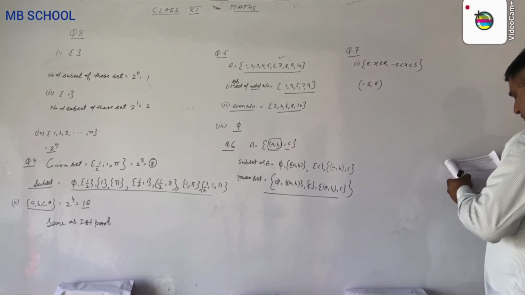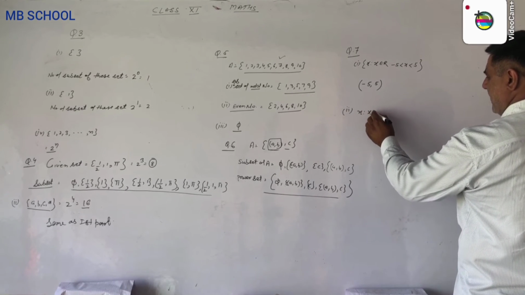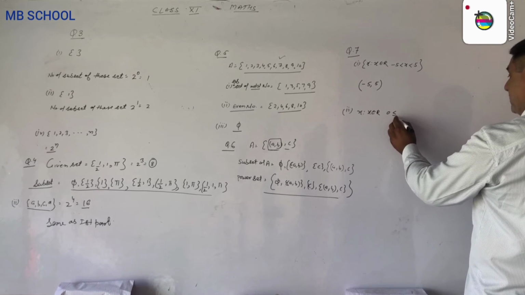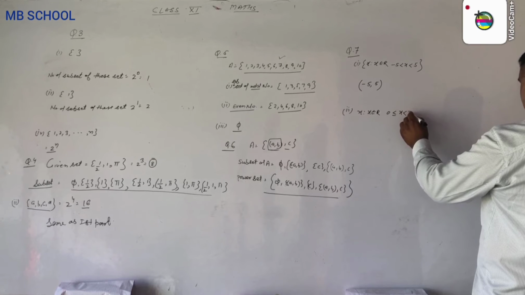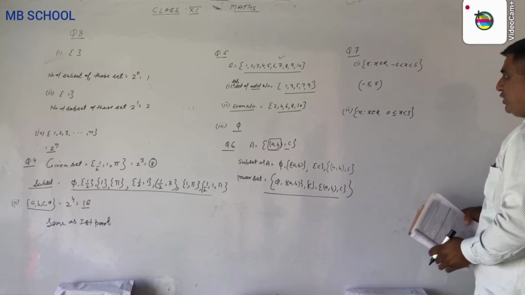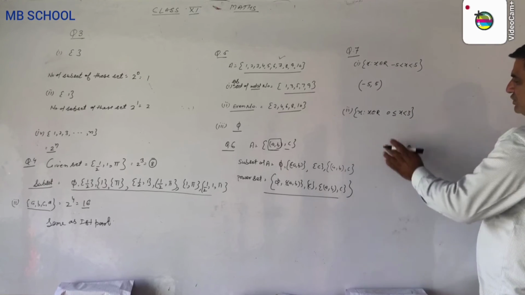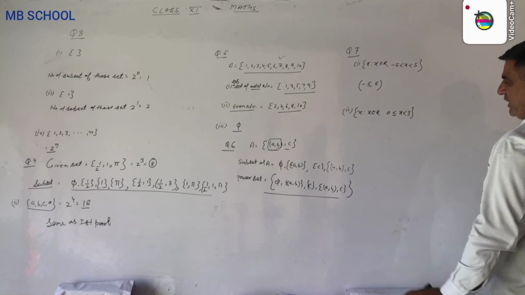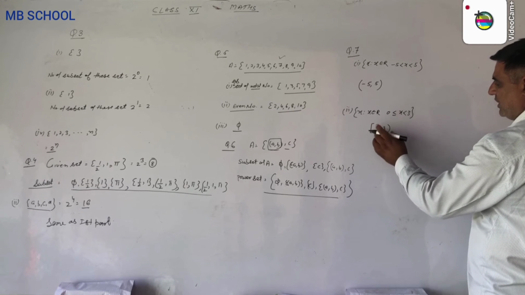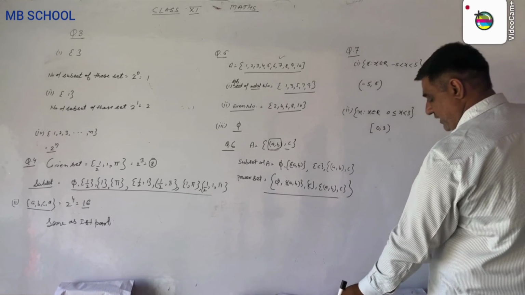Now the second part says x belongs to R, 0 less than or equal to x less than 3. These values are greater than 0, including 0, but less than 3. Including 0, not including 3. So this is the example of 0 and 3. Here we include 0, not 3. This is the example of another interval.